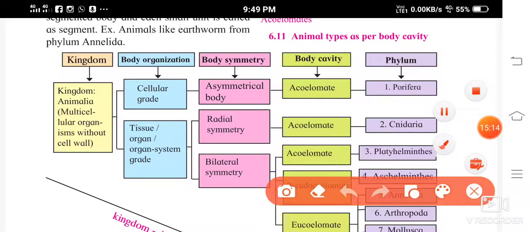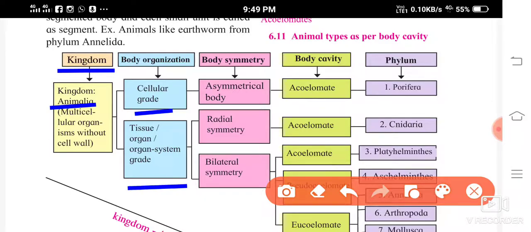Now see this kingdom. According to the kingdom, it is Animalia. Now see, it is divided into cellular grade and tissue organ system grade, according to the body organization. Now body symmetry, see, cellular grade is classified into asymmetrical body, and tissue organ into radial symmetry and bilateral symmetry.